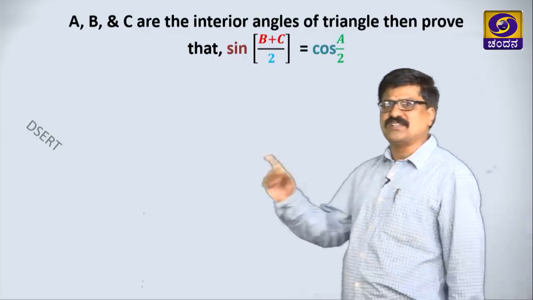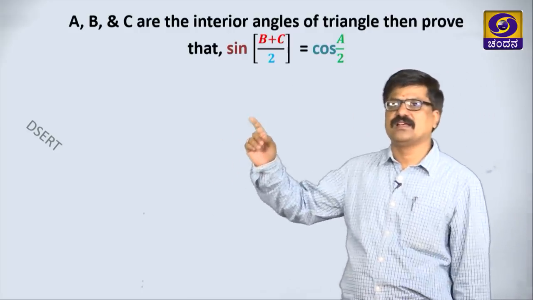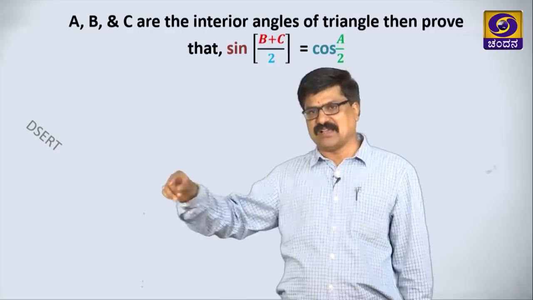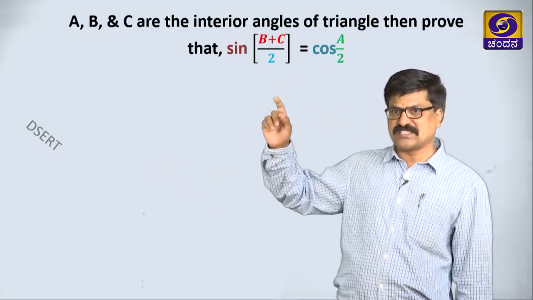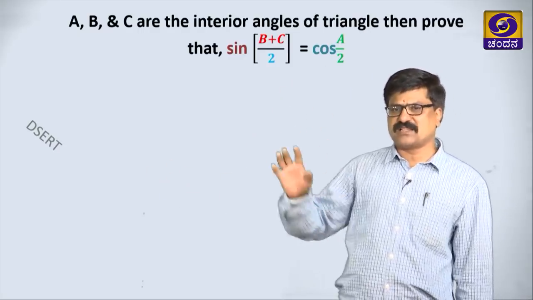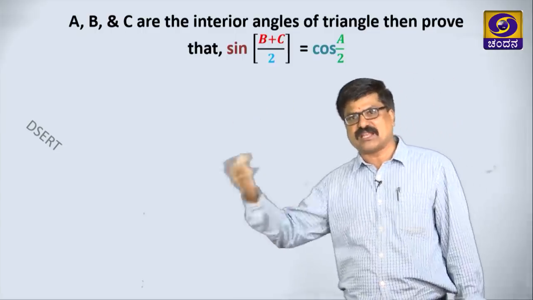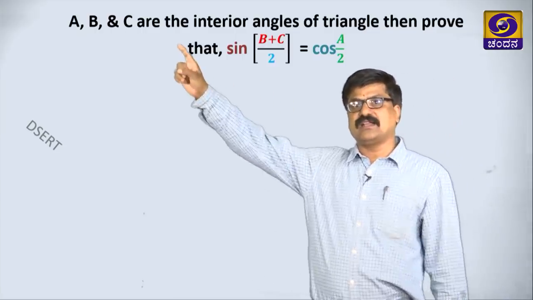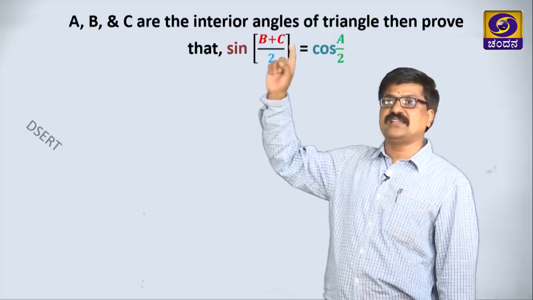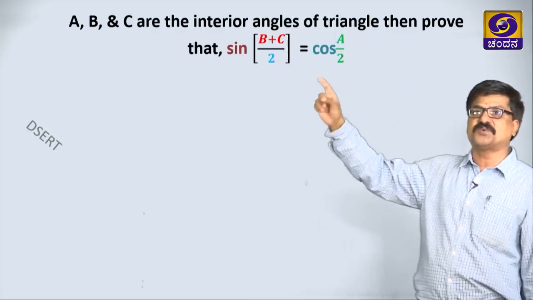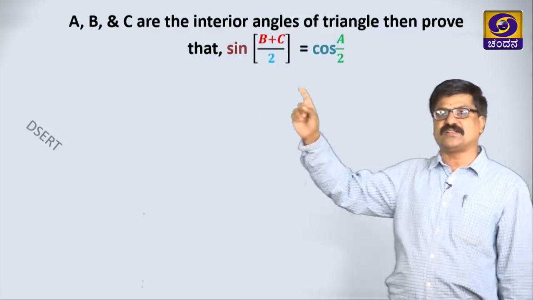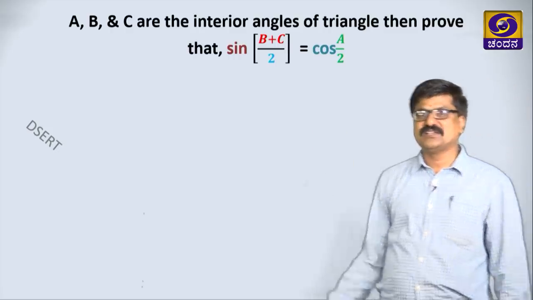Let us take one sum based on the complementary angle concept. Many problems are there, but here I am taking this sum as well as one more sum. Here A, B, C are interior angles of the triangle, then prove that sin of (B plus C) by 2 is equal to cos A by 2.